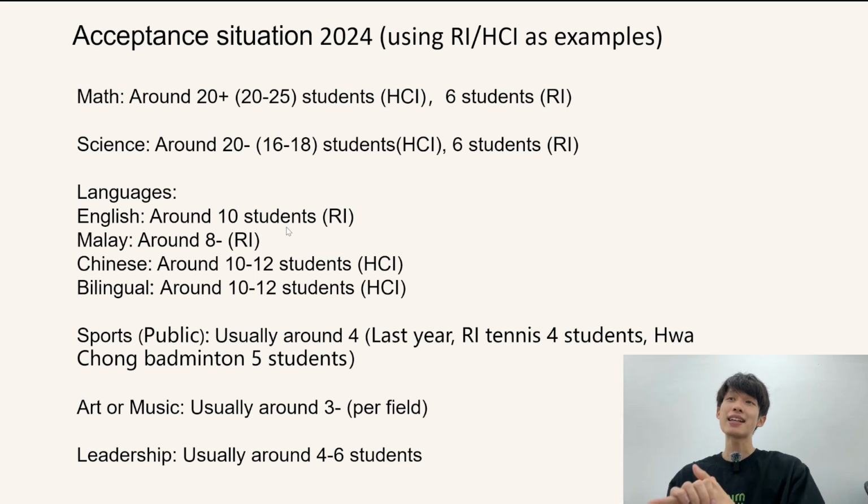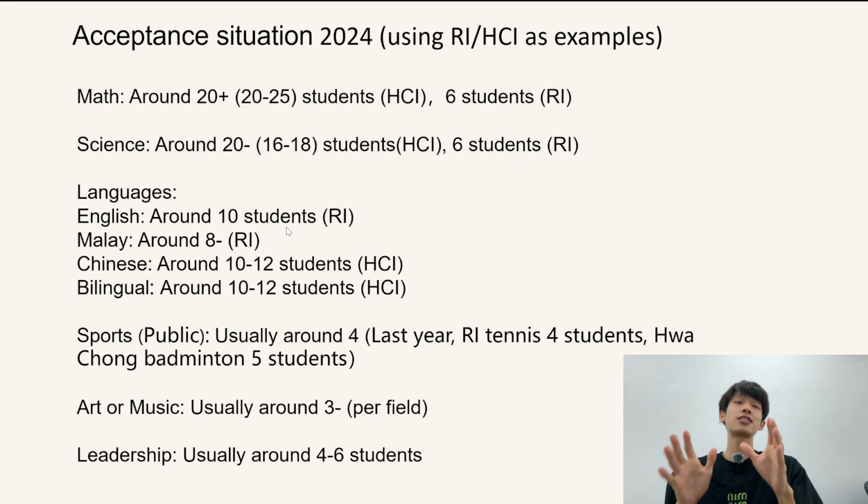For example, for Math, Hwa Chong accepts 20 to 25 students and RI, Raffles, accepts 6 students. But RI used to also have 20 plus acceptances from Math and Science. From last year, because RI's policy has changed, there are fewer slots in academic domains and more slots in non-academic domains, because it reflects the push for diversity in education.